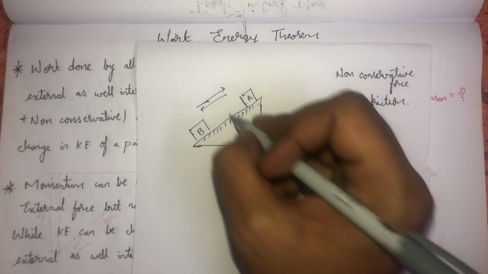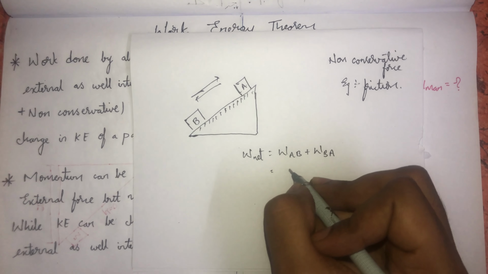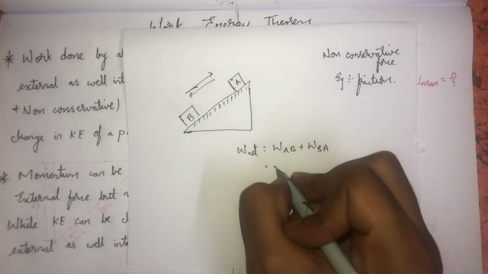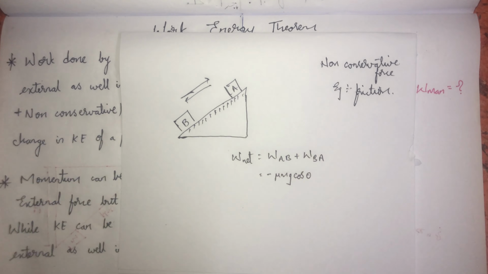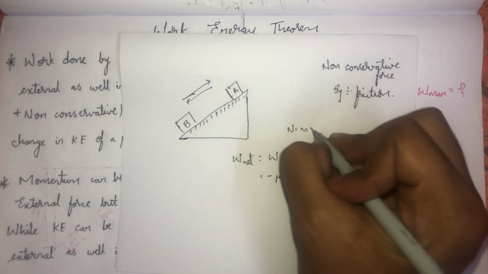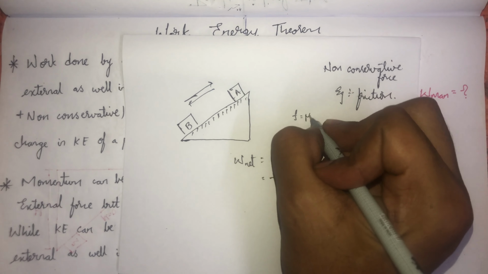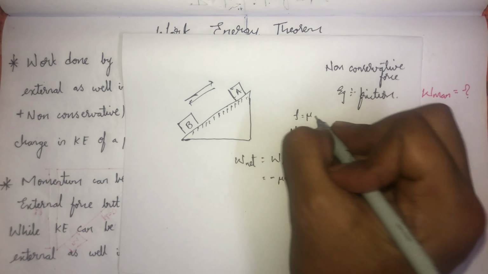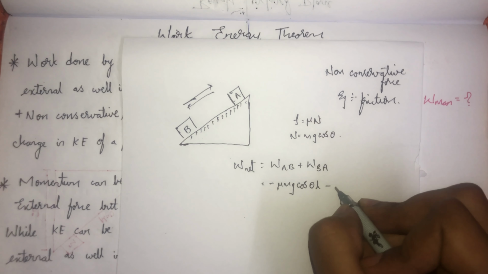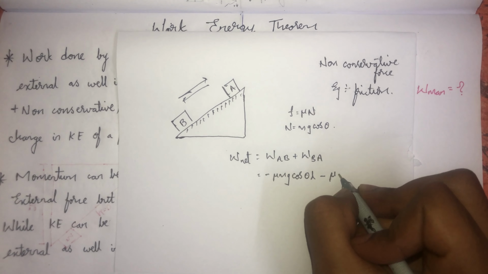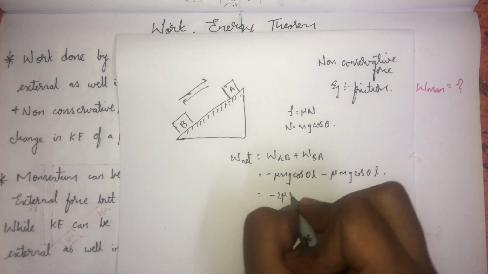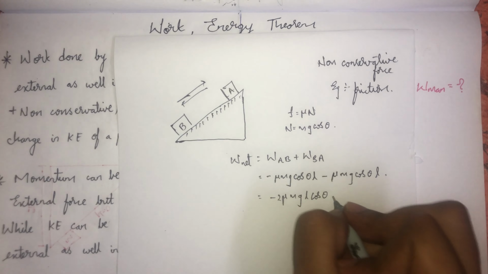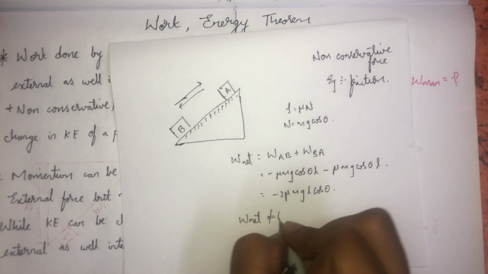The body is displacing from A to B. The friction always acts in the direction opposite to the movement of the block, so theta will be 180 degrees, and cos 180 gives minus mu mg cos theta into L. From B to A, the body is moving upward and the friction acts in the opposite direction to the displacement of the body, so again the value will be minus mu mg cos theta into L. Therefore net work done will be minus 2 mu mg L cos theta. So net work done is not equal to 0.